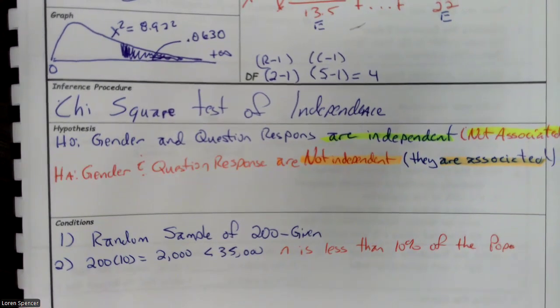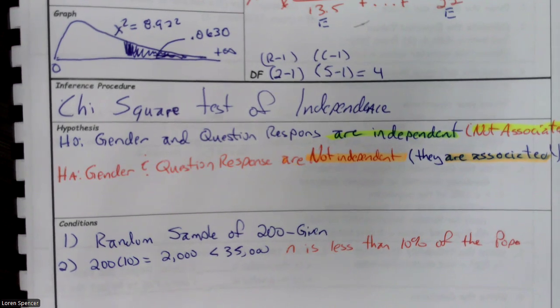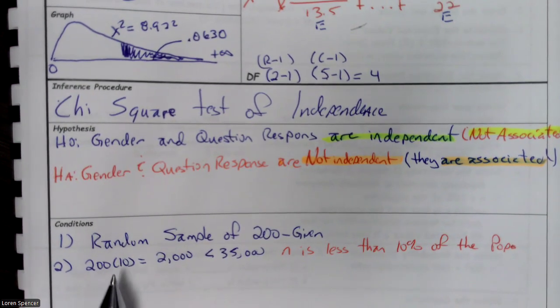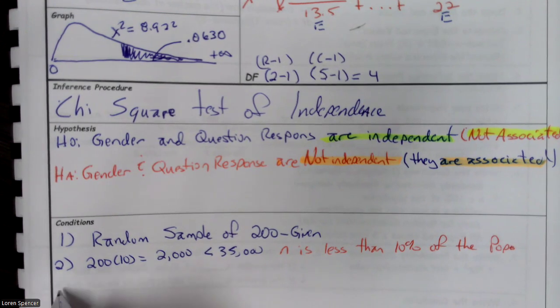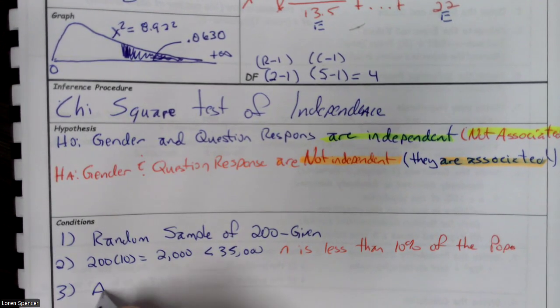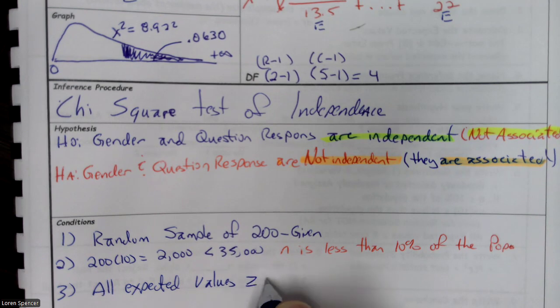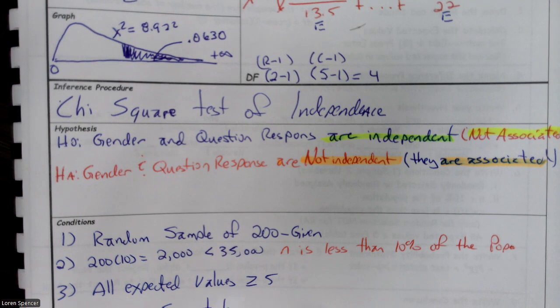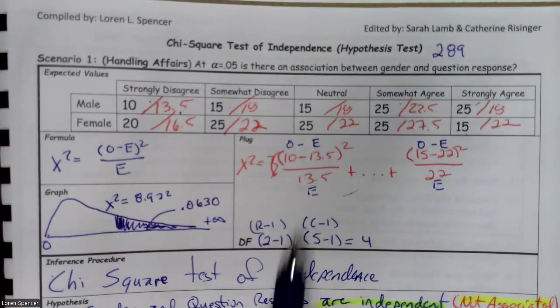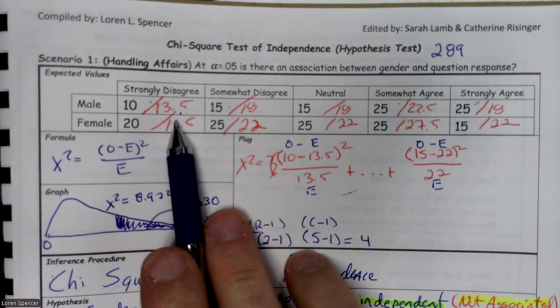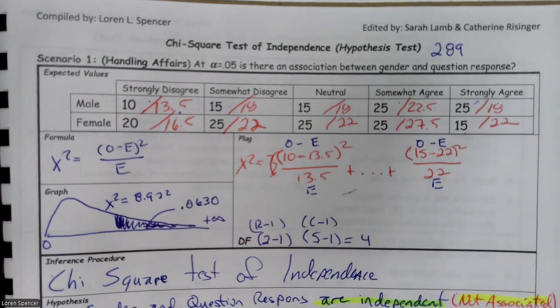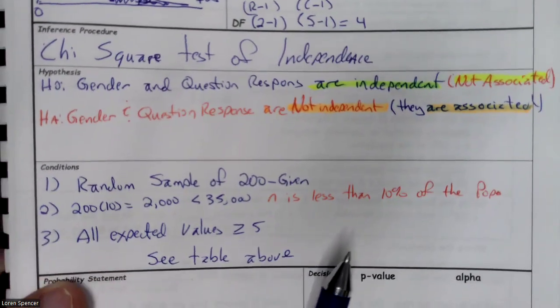All right. The next one, so this tells us our sample, we have a random sample. This tells us our sample is not too big. The next one is, is it big enough? So all expected values greater than or equal to 5, see table above. And let's go check to make sure that that's actually the case. And I see the smallest one that I have is 13.5. So all my expected values are greater than or equal to 5. So we're good to go there.